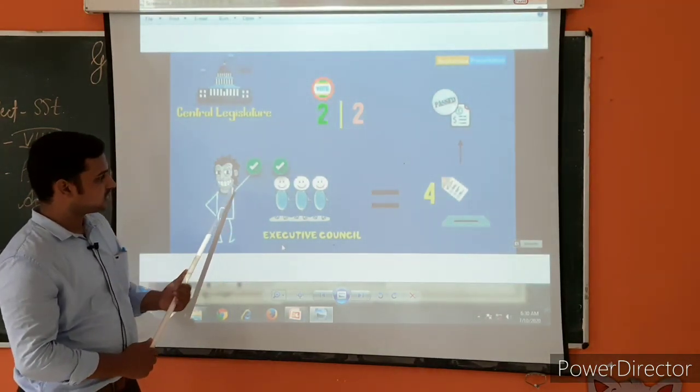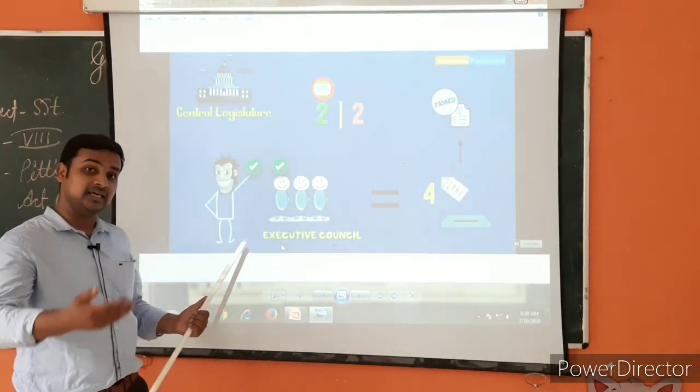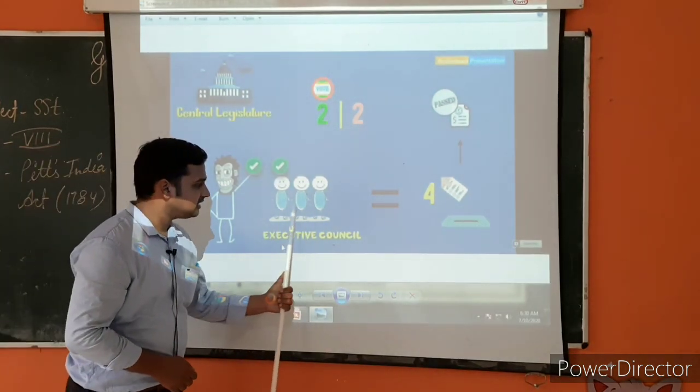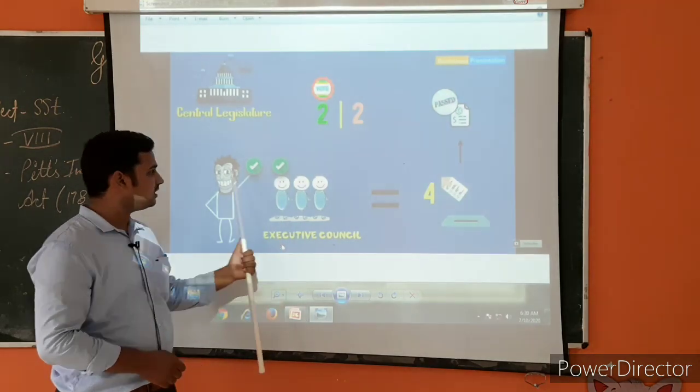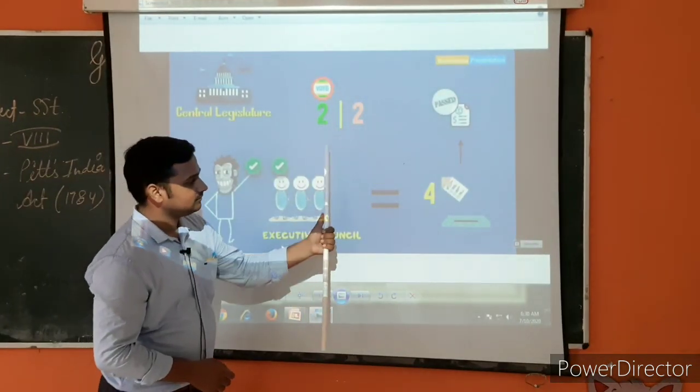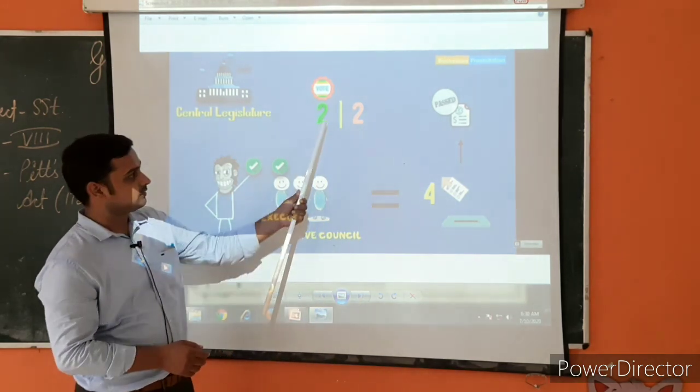So one vote will be given by the Governor General in favor of himself, and if among these 3 members one member supports the Governor General, then the law will be passed straight away.